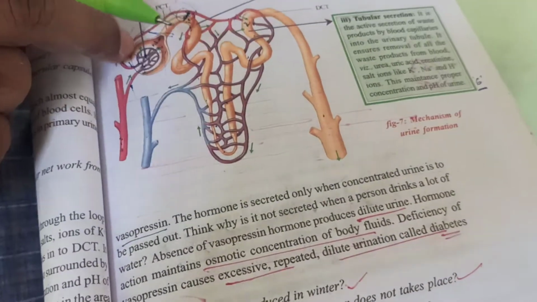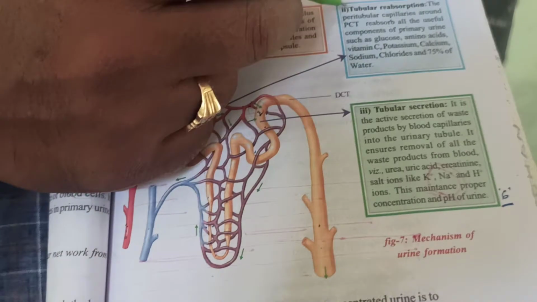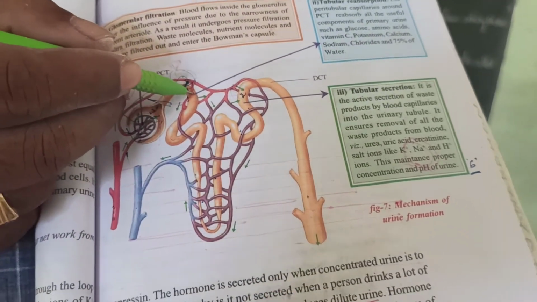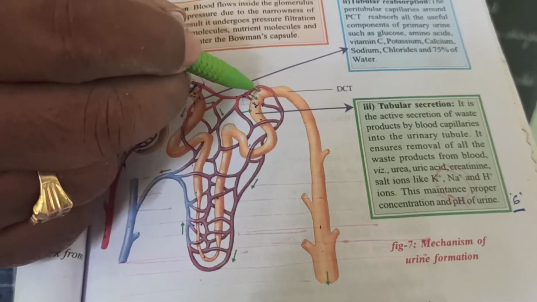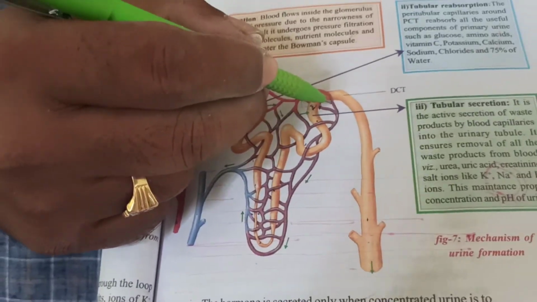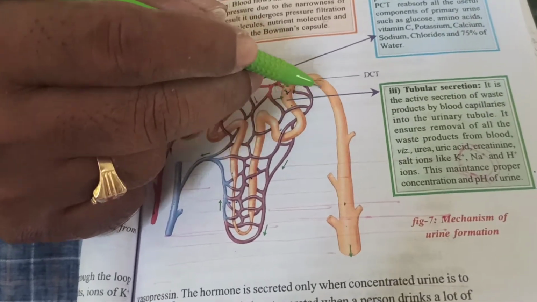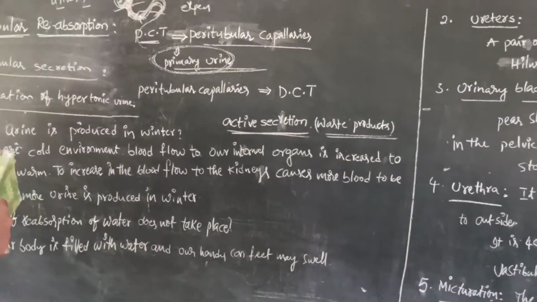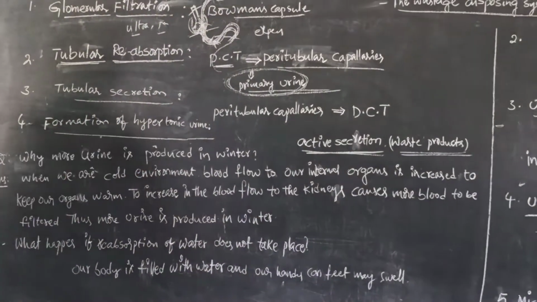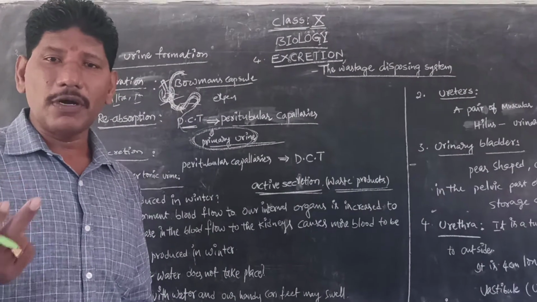So this happens in glomerular filtration, or pressure filtration, or ultrafiltration. Next, tubular reabsorption occurs in the PCT portion, so the useful products are absorbed into the blood. The wastes which are present in the blood are secreted into the urine in the collecting duct. So this happens in these 4 stages. Next, coming to the 4th point, which is the formation of hypertonic urine. Formation of hypertonic urine means concentrated urine is formed.